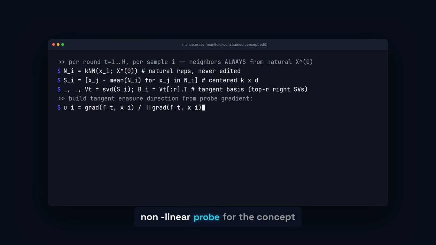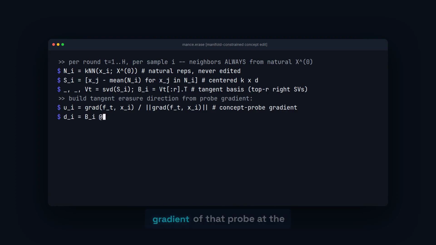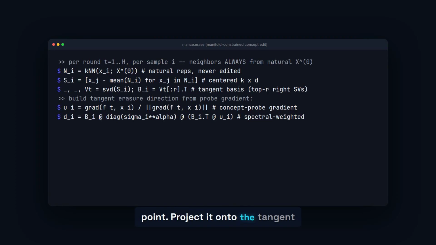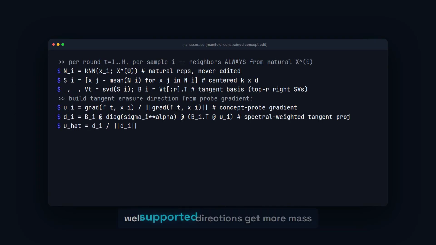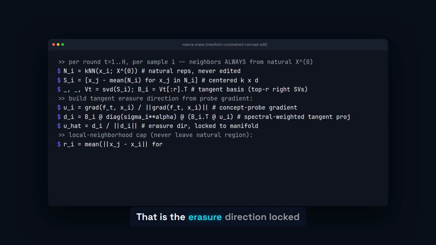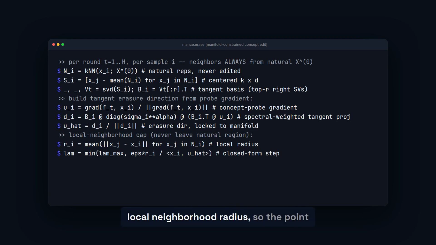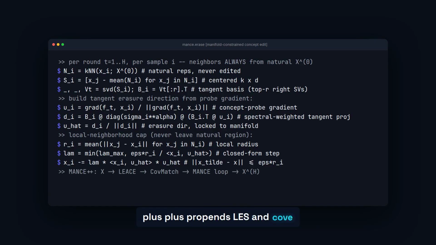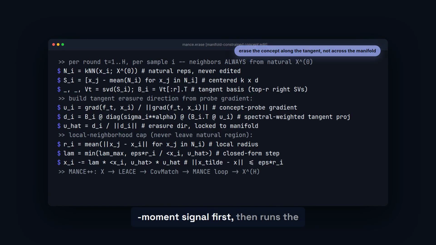Now fit a nonlinear probe for the concept you want to erase. Take the gradient of that probe at the point, project it onto the tangent basis, apply a spectral weight so well-supported directions get more mass and thin directions get less. Normalize. That is the erasure direction, locked to the manifold. Subtract it with a step size capped by the local neighborhood radius so the point never leaves its natural region. Manc++ prepends LEACE and covariance matching to clear linear and second moment signal first, then runs the loop.